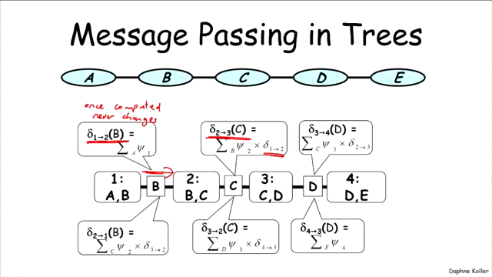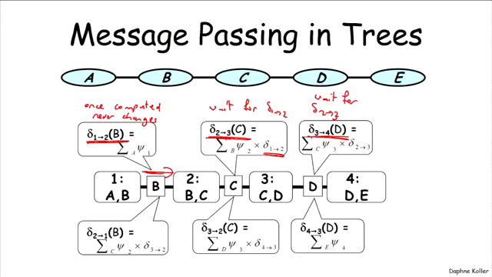What about delta 3, 4? Delta 3, 4 needs to wait a little bit longer because it needs to wait for delta 2, 3. But if it waits for both delta 1, 2 to be passed to cluster 2 and delta 2, 3 to be passed to cluster 3, then now that it sends delta 3, 4, delta 3, 4 doesn't change either. So delta 2, 3 has to wait for delta 1, 2. And delta 3, 4 has to wait for delta 2, 3. But assuming it waits, then convergence is achieved in a single message passing step.